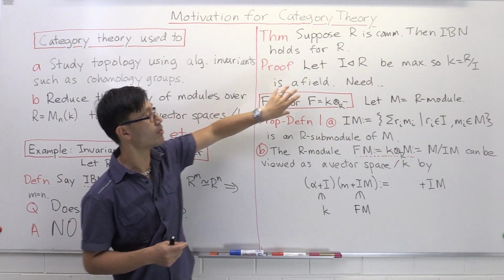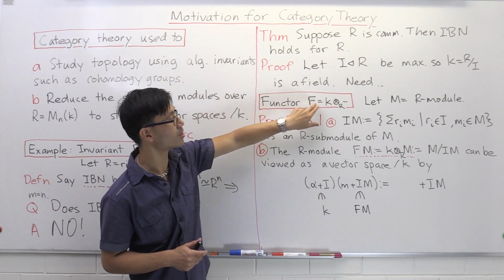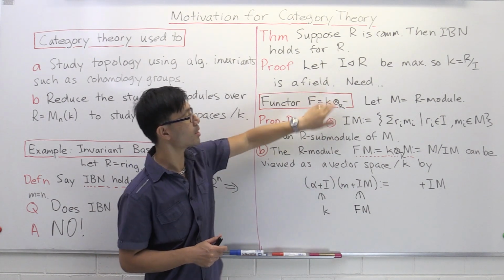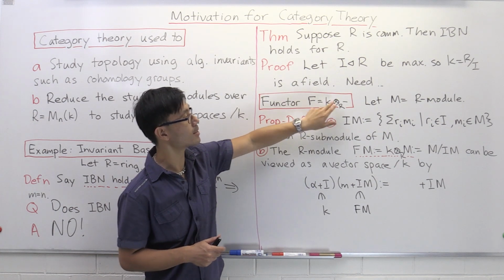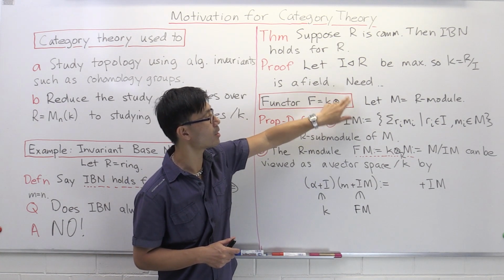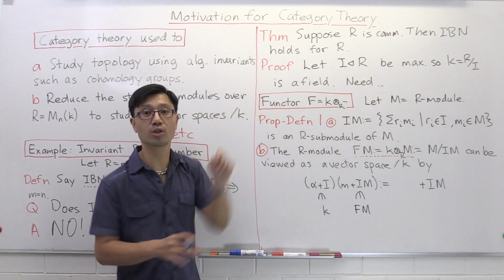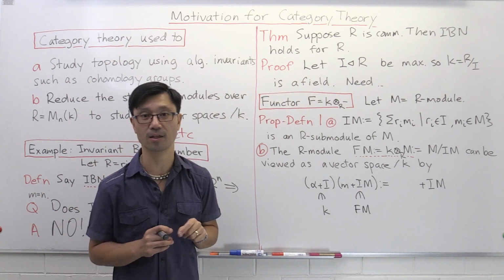The important idea here is the notion of a functor. The functor here, I'll abbreviate to F in this particular video, but in the literature you'll see it as a tensor product, so it's a tensor functor, K tensor_R blank, and the blank here stands for some R-module M. So the way I want to tell you about categories is the following. I want to tell you about an example of a functor.